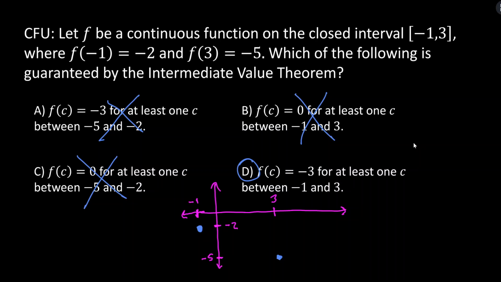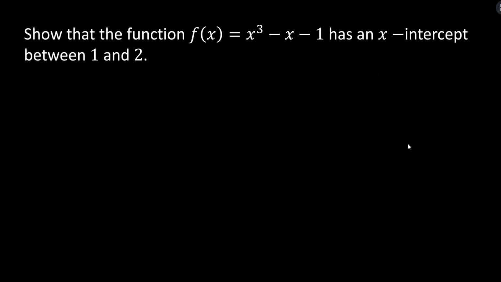All right, let's jump into two different examples of how we can apply the theorem. And again, one is showing that a function has a 0, a root, or an x-intercept on a particular interval. So we are trying to figure out, is there a solution to this equation, f of c equals 0, because that's what it means to be an x-intercept, where c is between 1 and 2. So this is the interval from 1 to 2. The first thing we're checking again is continuity. Is this function continuous on the closed interval from 1 to 2?